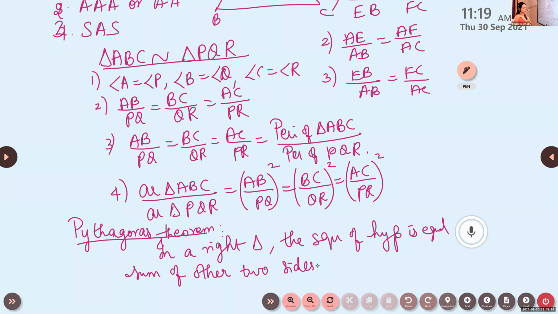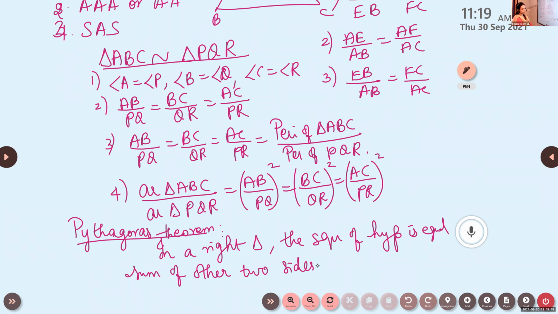For proving the Pythagoras theorem, we use another theorem. One important statement is there, a lengthy statement.